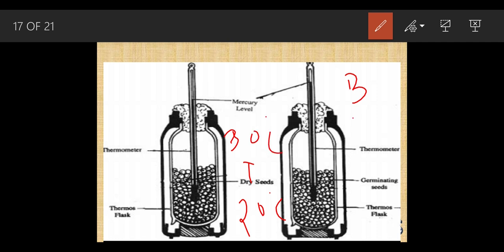So in flask B, we noticed one thing: initially it was 20 degrees, but after a few hours it rose to 30 degrees Celsius.